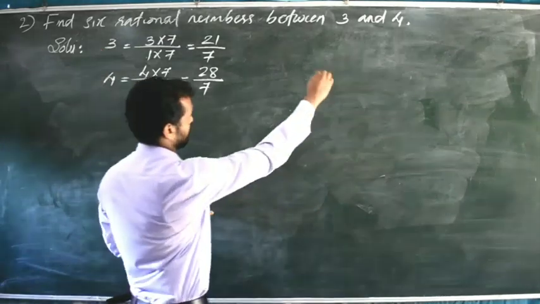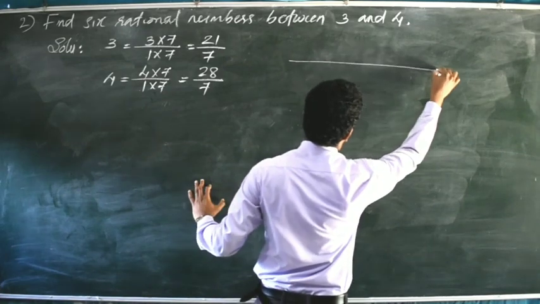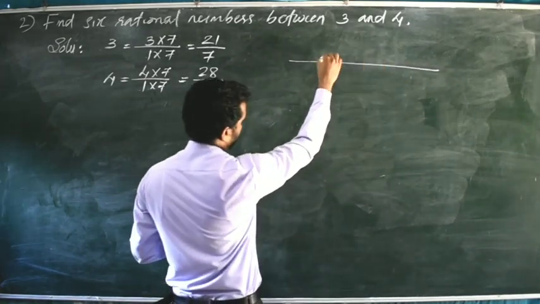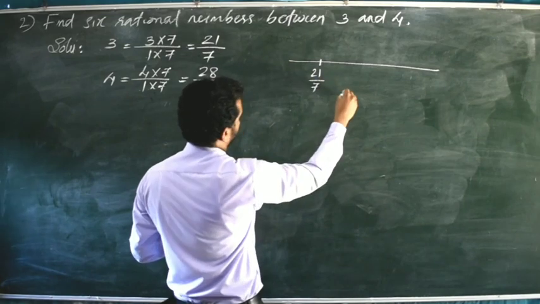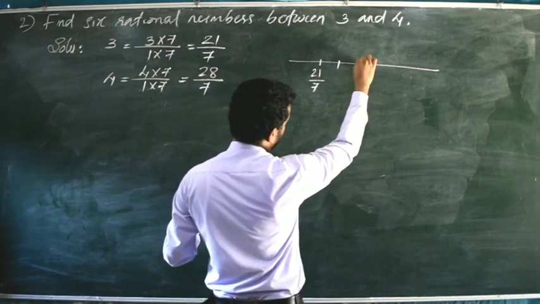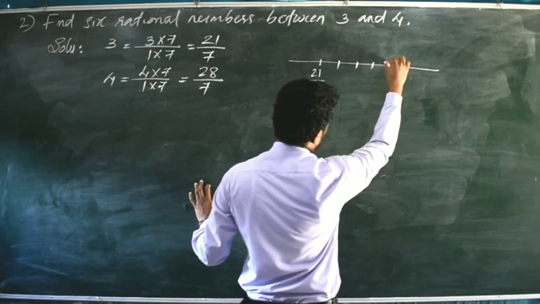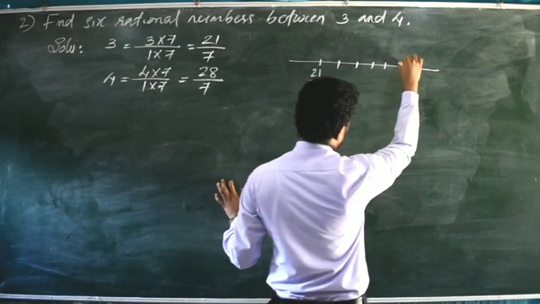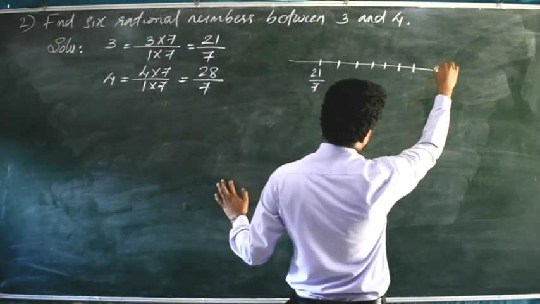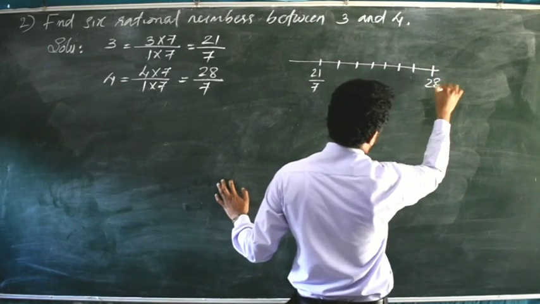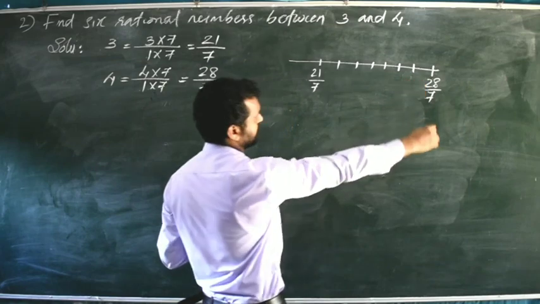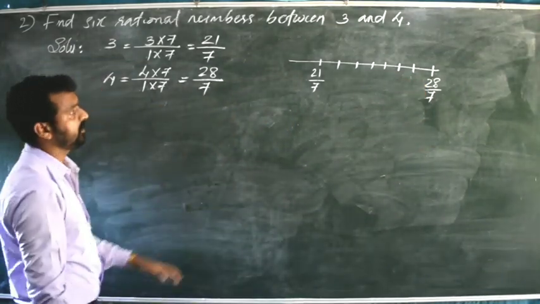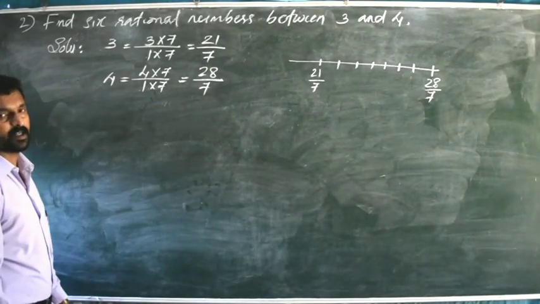So which are the rational numbers? After getting these equivalent rational numbers, on a number line, just mark it and see. Here it will come 21 divided by 7, then 22 divided by 7, 23 divided by 7, 24 divided by 7, 25 divided by 7, 26 divided by 7, 27 divided by 7, and here it will come 28 divided by 7. 1, 2, 3, 4, 5, 6 rational numbers we can write between 21 by 7 and 28 by 7.